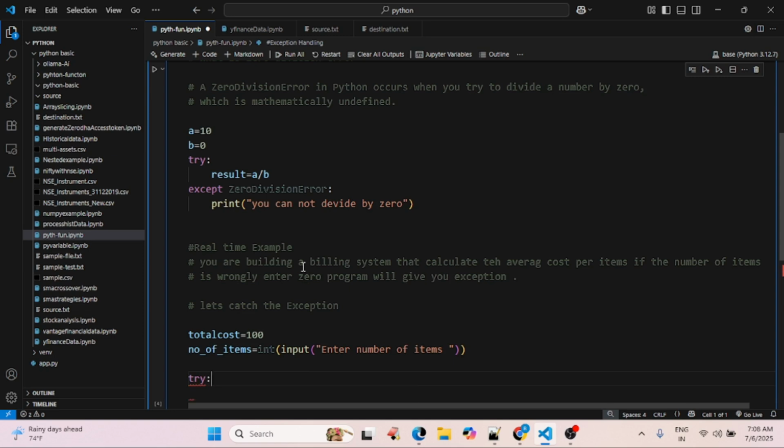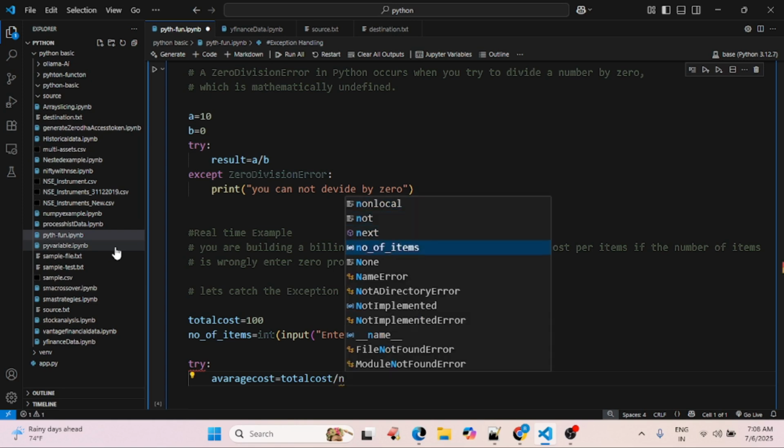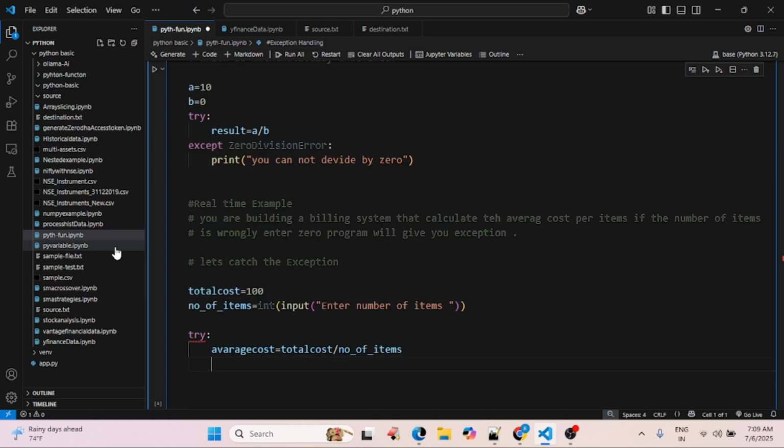Try: I'm creating one variable, average cost, which is equal to total cost divided by number of items.